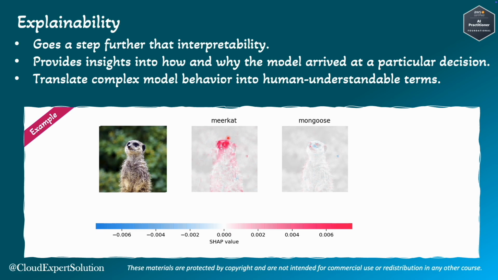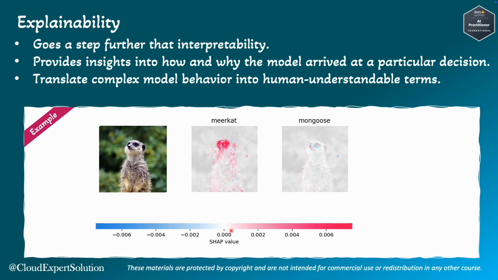For our example, the deep learning model is detecting this as a meerkat, and the SHAP values show which part of the image, that is the distinctive dark fur surrounding the meerkat's eye, is contributing to this image being thought of as a meerkat.